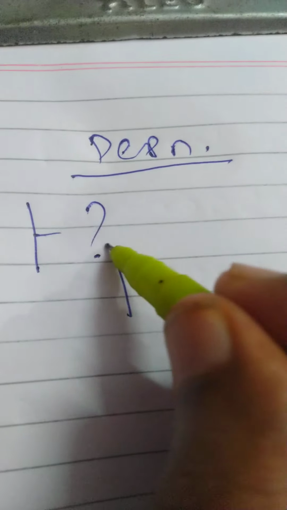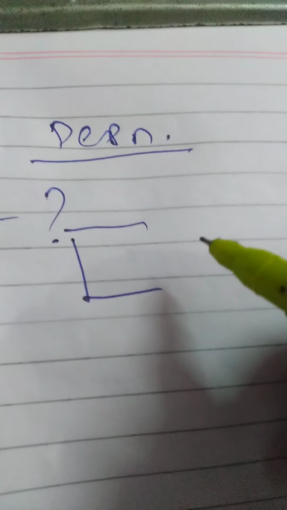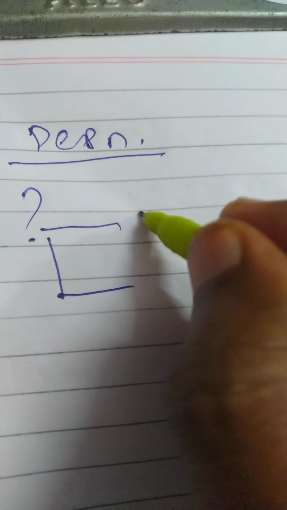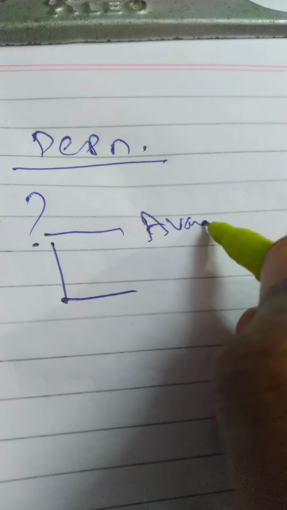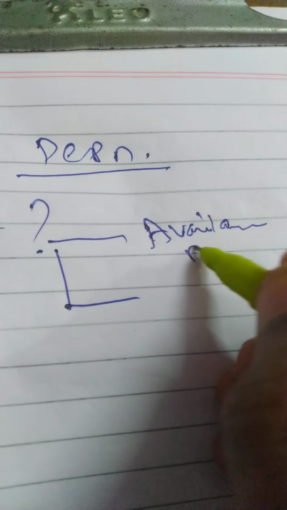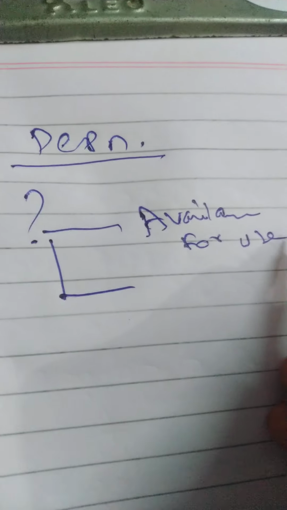Okay. So the next thing is depreciation. You already know the meaning of depreciation. So now the question is when to provide depreciation. Two scenarios. One is asset available for use.